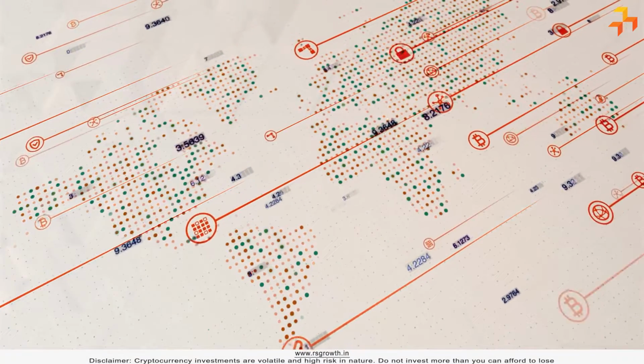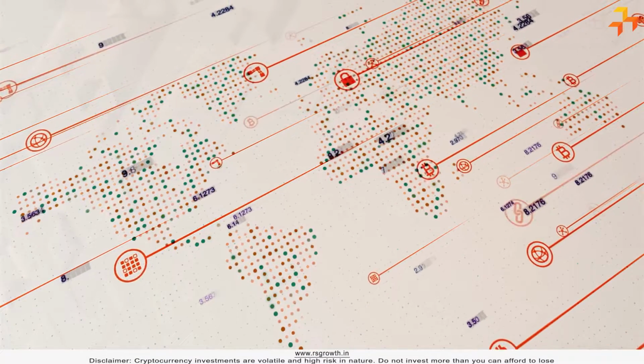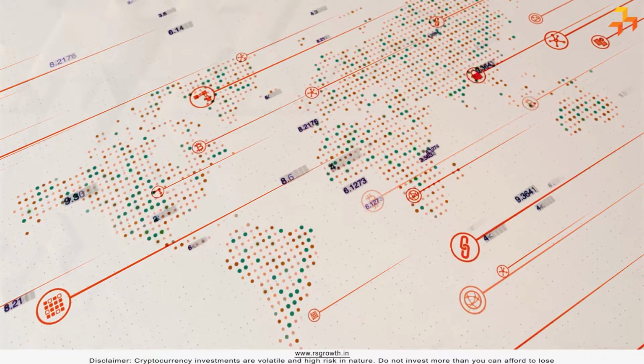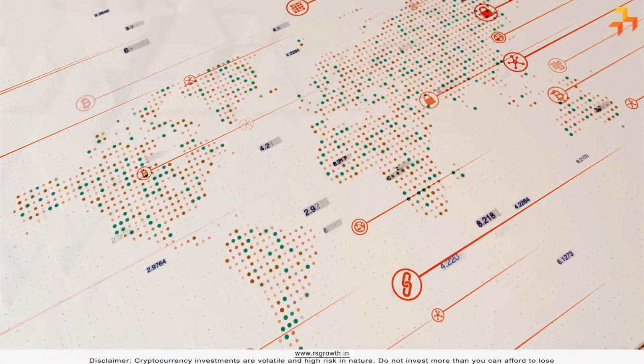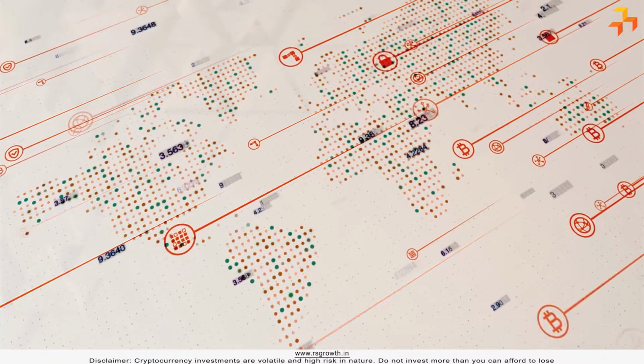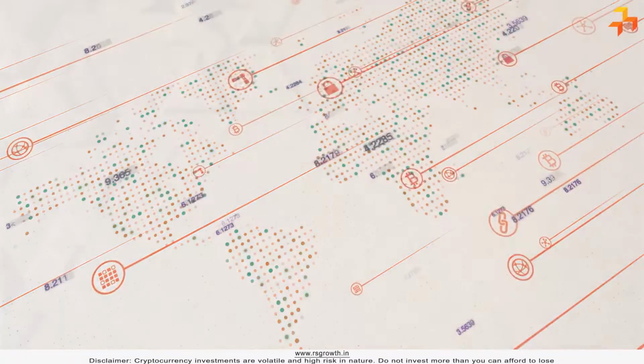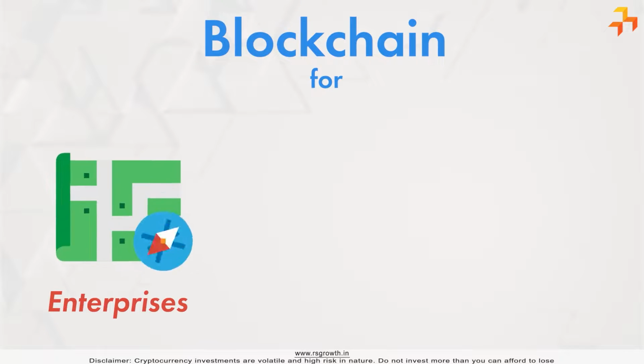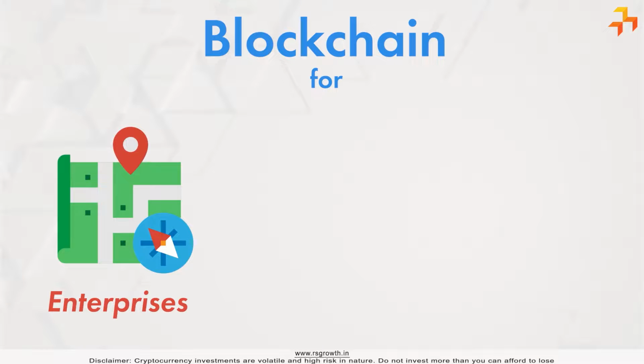Cryptocurrency is just one application that can be built using the blockchain technology platform. Many other applications can be built, all leveraging the benefits of blockchain. From supply chain to accounting to identity management and more. Enterprises are looking to leverage the immutability and consortium features of blockchain to enable enhanced tracking and traceability.